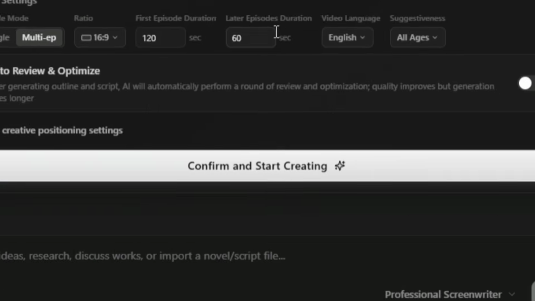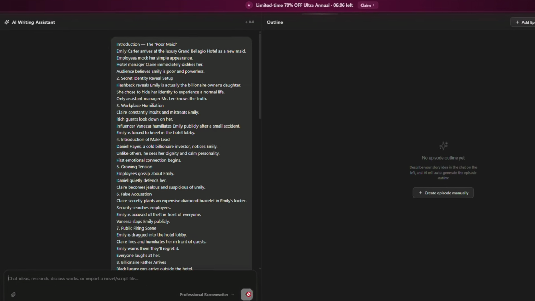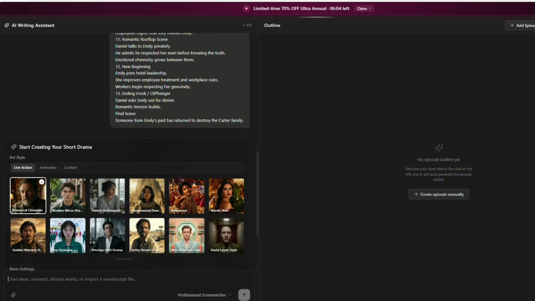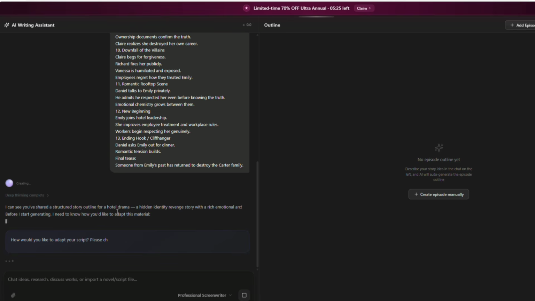Then, in the chat box below, we need to provide the script outline. Here, you can either create the outline yourself or generate it with AI. So I'll paste the outline here and press enter. Then it will ask us a few questions.